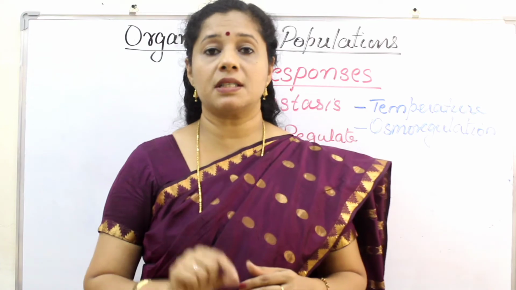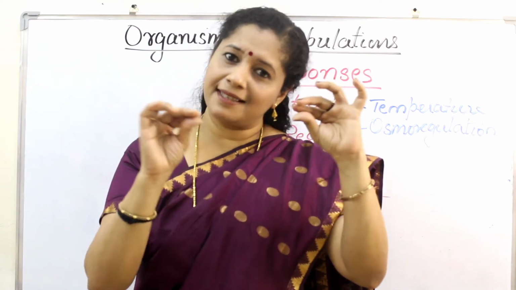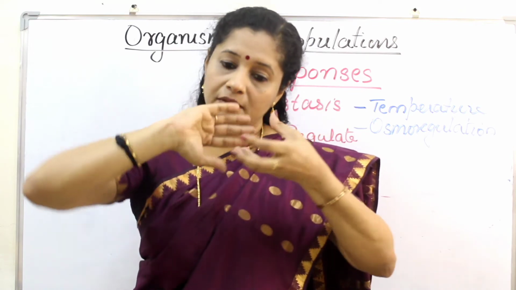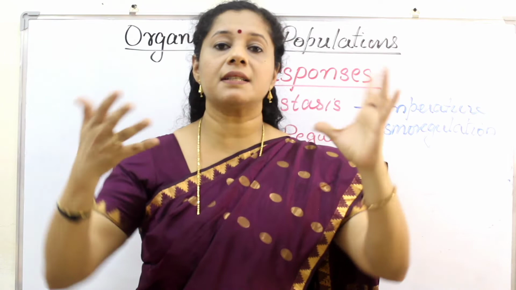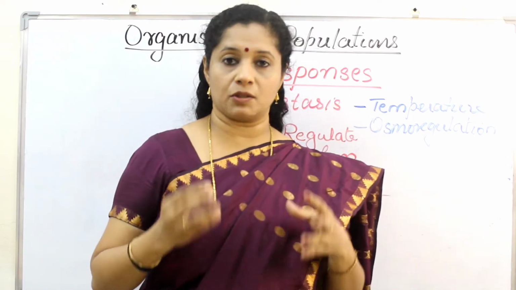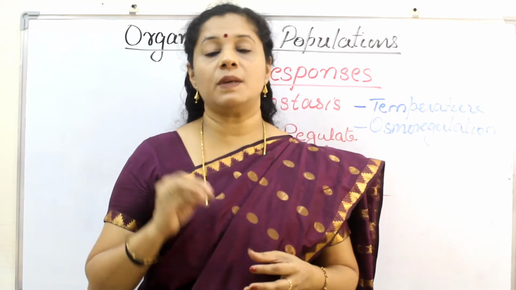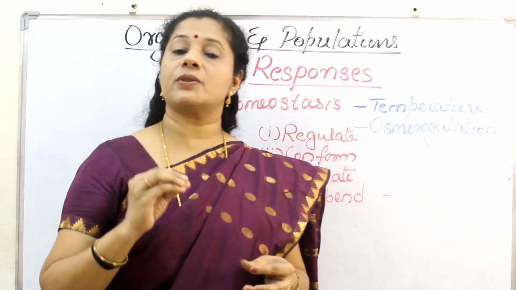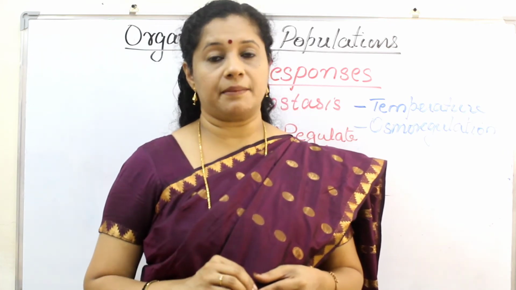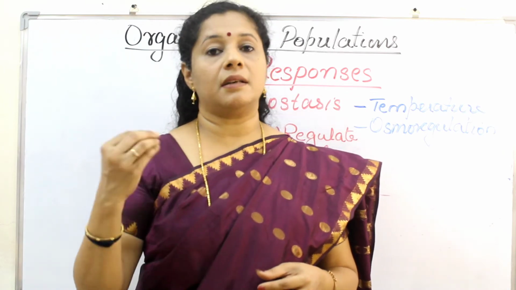Whereas small animals like shrews or hummingbirds are very small, tiny. Their internal complexity is also less. So what happens? Every part is exposed, kind of. So surface area compared to body volume is very high in smaller organisms like these. That is why in colder regions we do not find small animals like shrews or hummingbirds. So this is a very important question for your board examination: why don't we find small birds or animals in the polar regions?